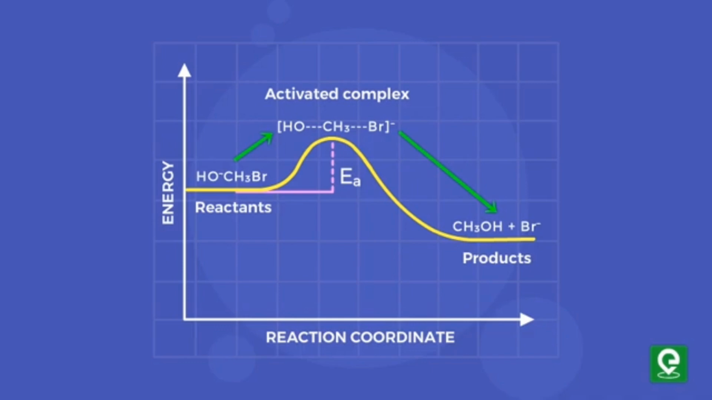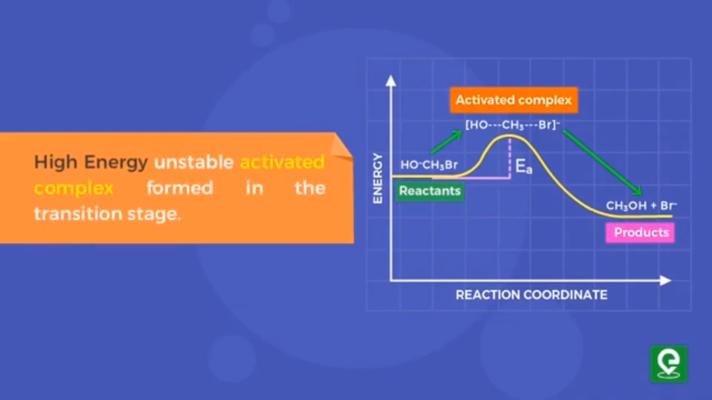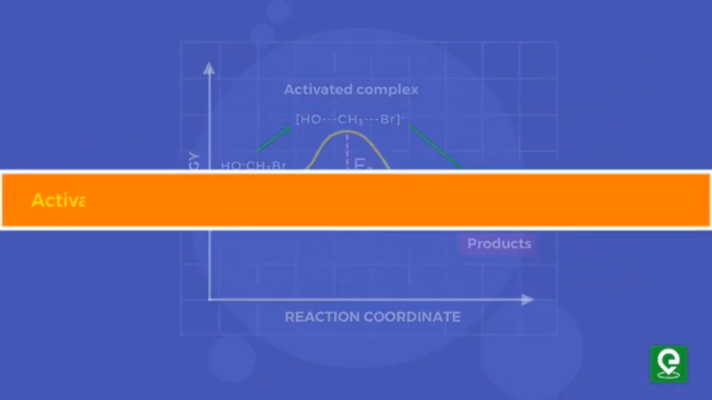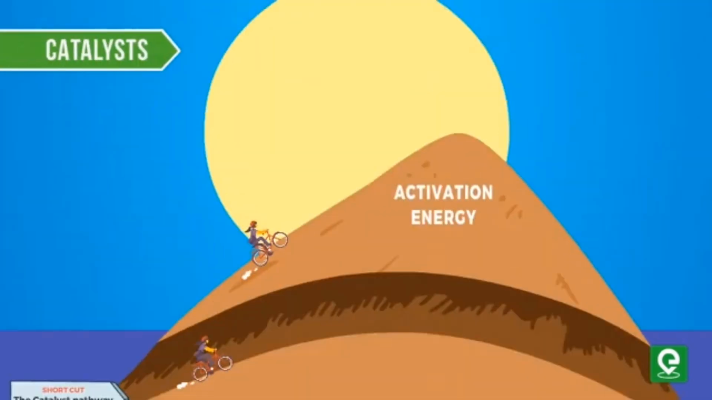However, during the transition between reactants and the products, there is a high energy, unstable state known as the activated complex. From the potential energy curve, we can easily derive that the activation energy for any reaction is equal to the difference between the energy of the activated complex and the reactants.